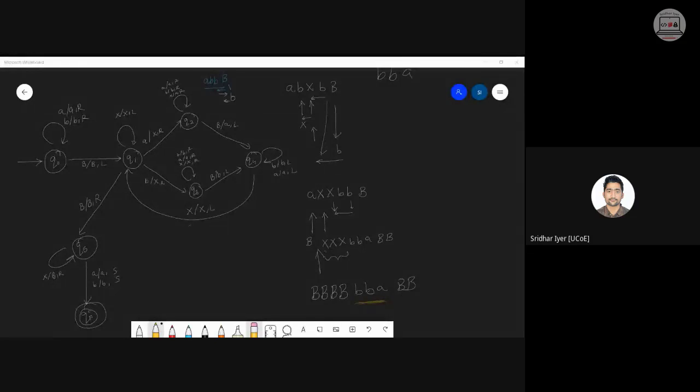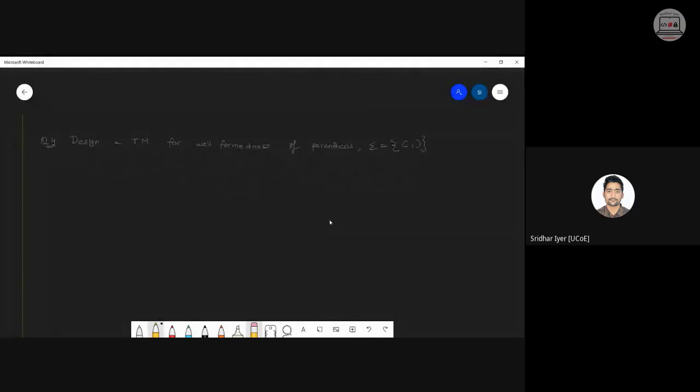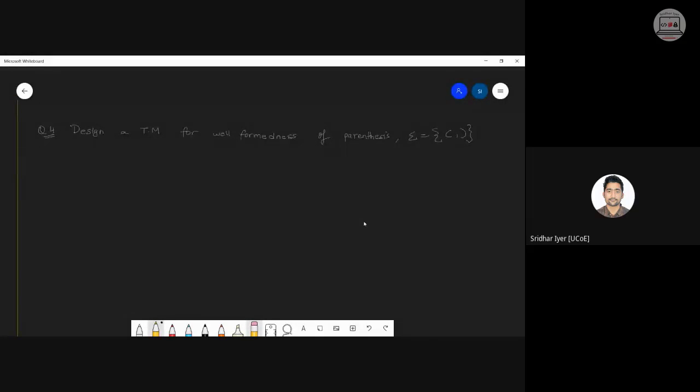I'm giving a question for homework. Try it on your own. Tomorrow is the lecture. We'll be solving it tomorrow. Okay. Just have a look at this question. We have done this for PDA. Try to apply similar kind of logic over here in case of Turing machines. I have simplified the problem. You have inputs only in the form of round brackets, opening and closing. Consider these and form a logic for well-formedness of parentheses. Now I want every one of you to solve it. Today very few people had solved the homework question. So solve it and we will meet tomorrow and discuss this problem.